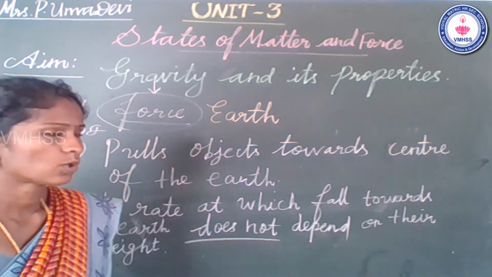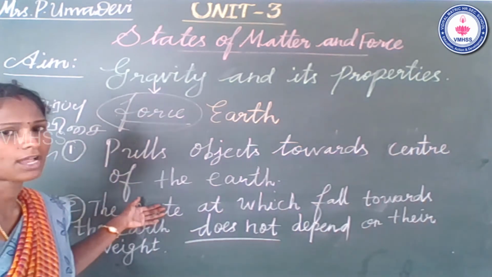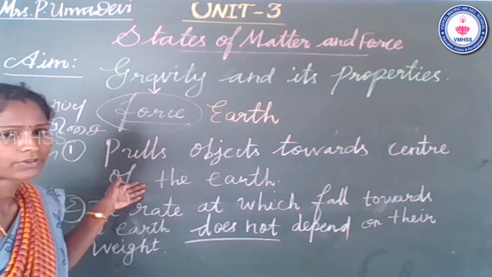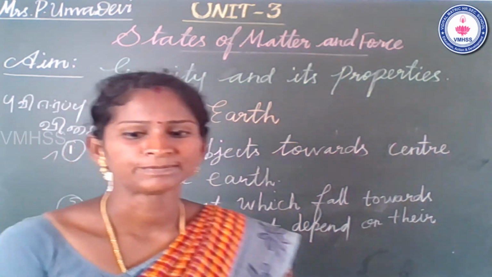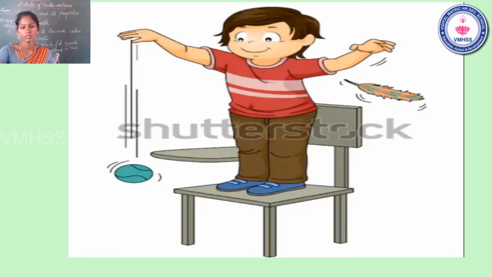Okay, students, so today in class we learned what gravity is and the properties of gravitational force. Now we see the slide. That is one example. One boy throws a ball and a feather into the air. What will happen? The ball and feather reach the ground at the same time.